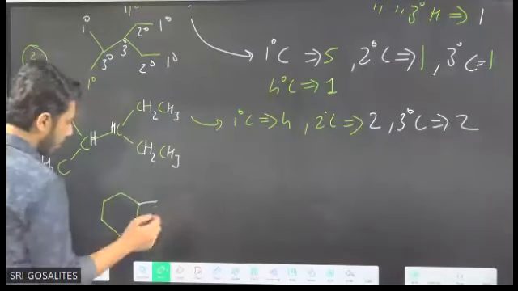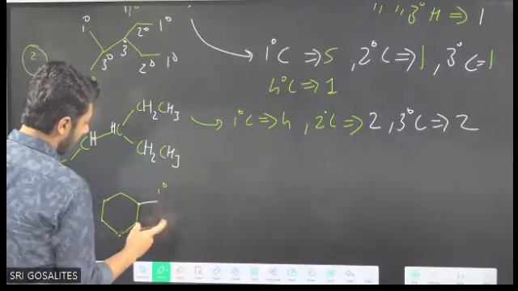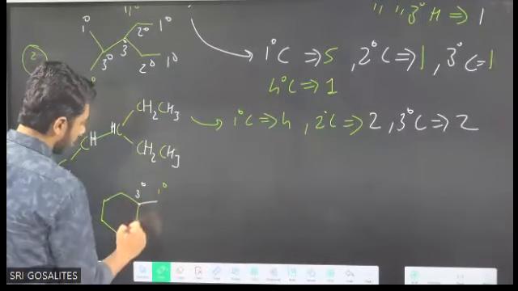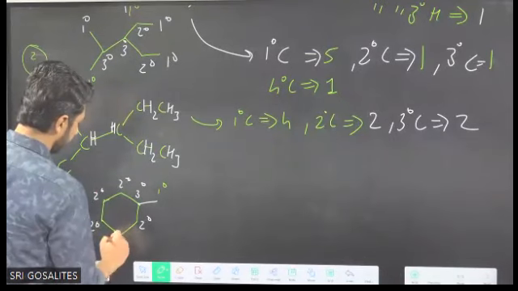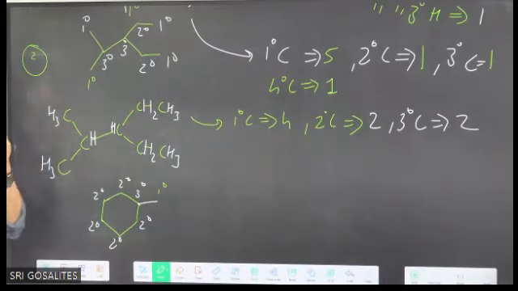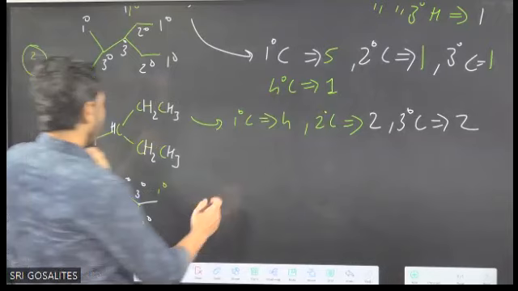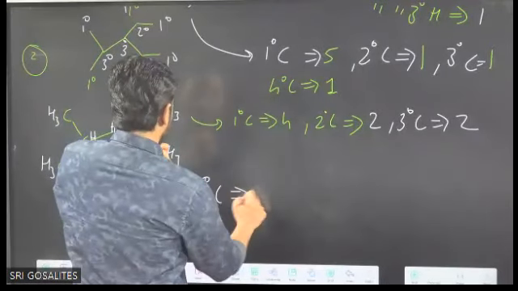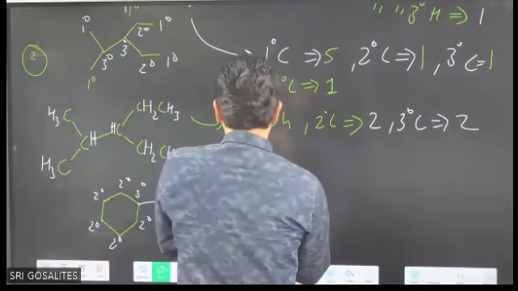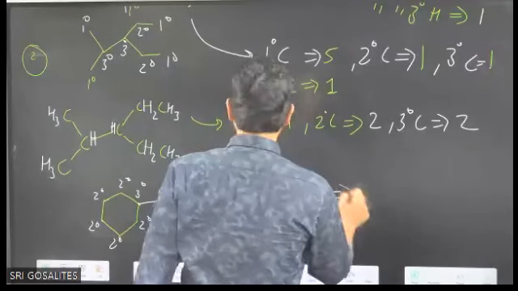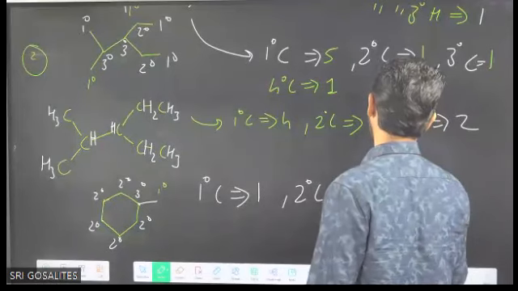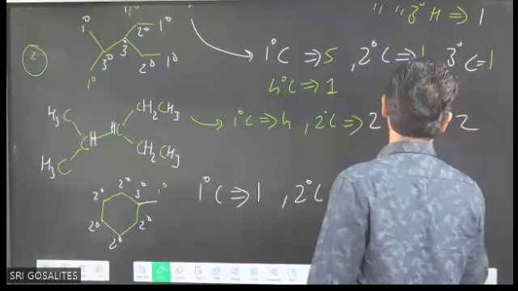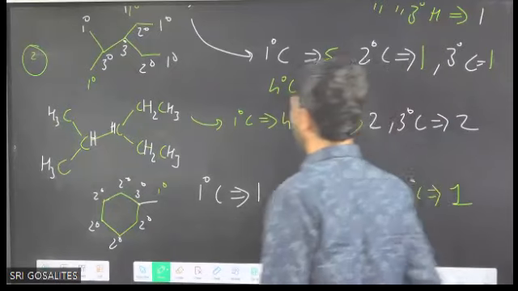Now marking it, check. Primary carbon, this is tertiary, and the remaining are all secondary. Okay. So primary carbons are only 1. Secondary carbons, how many? 1, 2, 3, 4, 5. How many? 5. And tertiary carbon is 1.